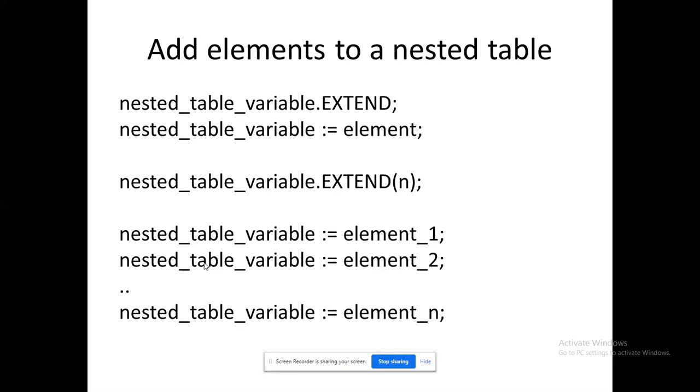If I want to add n number of elements, the syntax is like this. After extend, you have to open the parenthesis and give how many elements you are going to insert. That much value should be given over there. Next, you have to assign the corresponding elements. So if you are going to insert 5 elements, first you have to give nested underscore table underscore variable dot extend of 5 semicolon.